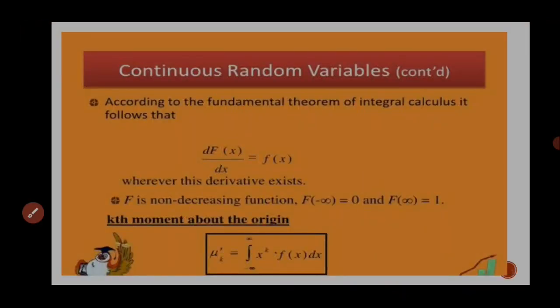Next is the continuous random variable. According to the fundamental theorem of integral calculus, the differentiation of the function F equals f'(x), wherever this derivative exists. F is a non-decreasing function. That means F(minus infinity) equals 0 and F(infinity) is equal to 1. The kth moment about the origin, mu k prime, equals the integration from minus infinity to plus infinity of x to the power k multiplied by f(x) dx.